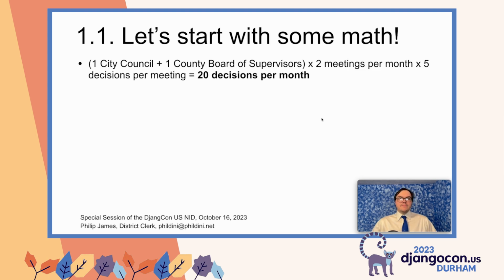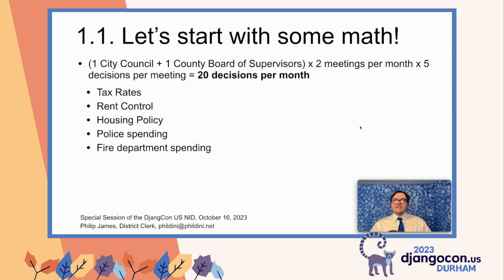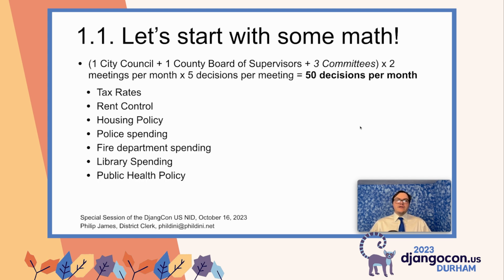Let's start with some math. For most of us, we live in an area that has a city council and a county board of supervisors or some equivalent, and if we assume that those groups meet 2 meetings per month, and there are roughly 5 decisions made at each of those meetings, then we are looking at 20 decisions made by civic government groups per month that affect us. These include things like tax rates, rent control, housing policy, police spending, fire department spending, library spending, public health. But really, it's more like 1 city council and 1 county board of supervisors with 3 committees times 2 meetings per month times 5 decisions per meeting. And again, we're being very conservative here. Now we're up to 50 decisions per month.